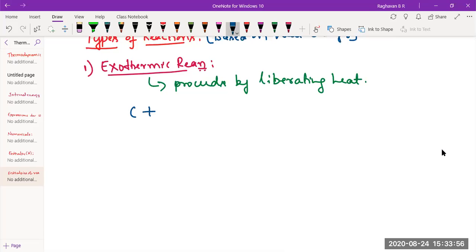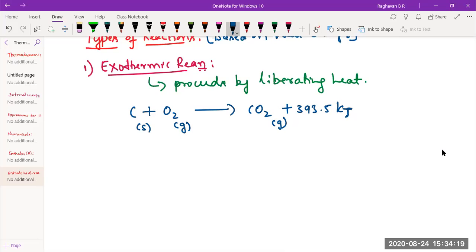When carbon is combusted, it becomes carbon dioxide. It's a balanced equation. Now heat is liberated, so plus 393.5 kilojoules. During an exothermic reaction, heat is liberated.